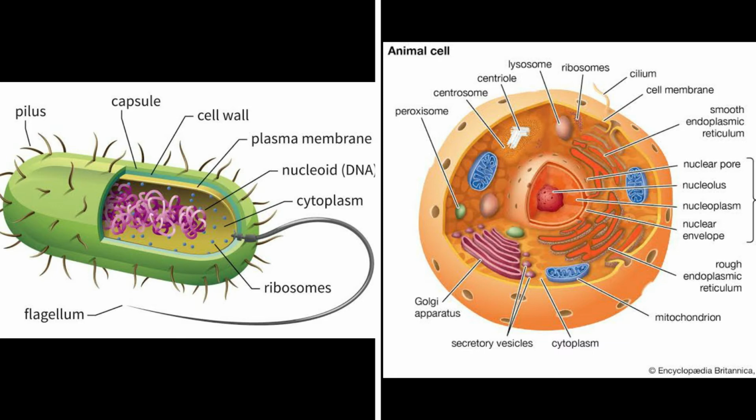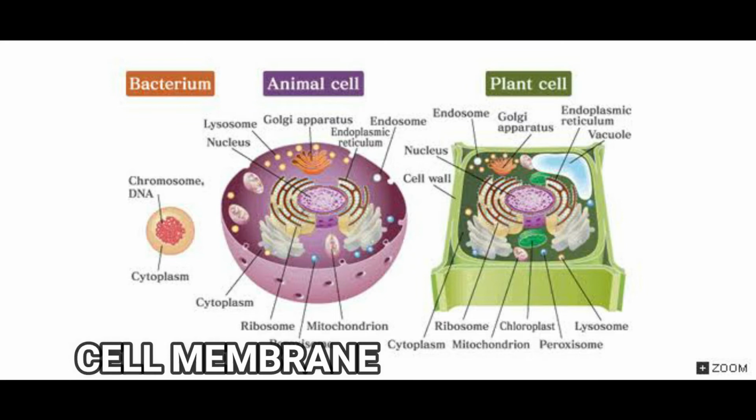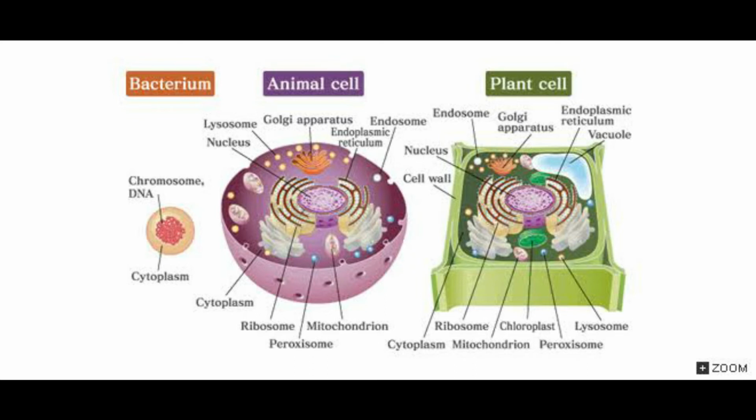Although prokaryotic and eukaryotic cells have many differences, they share some common features. The first is DNA, a genetic code that determines all the characteristics of living things. The second is the cell or plasma membrane, the outer layer that separates the cell from the surrounding environment and acts as a selective barrier for incoming and outgoing materials.